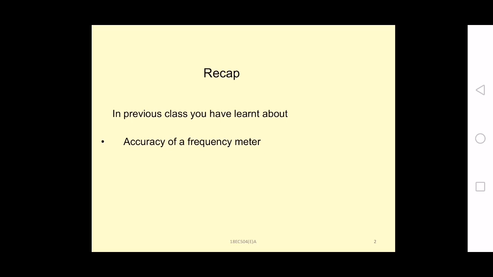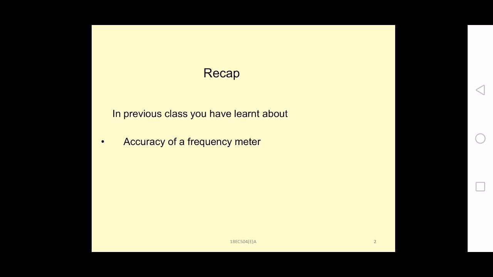And the accuracy specification says that there will always be a plus or minus 1 gate count error, denoted by plus or minus 1 LSD, where LSD stands for least significant digit.